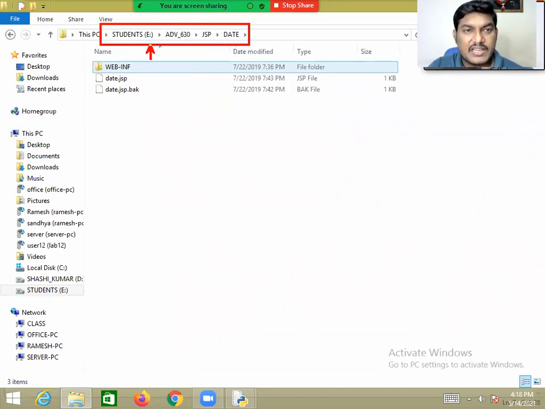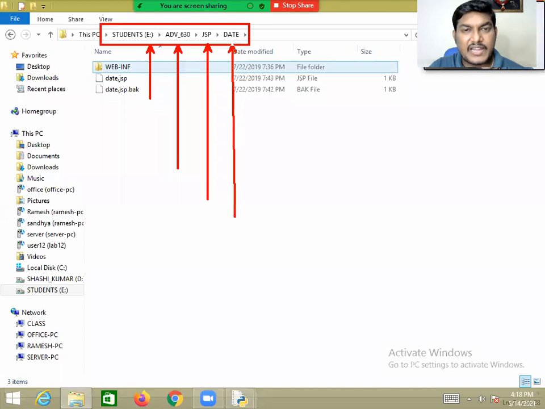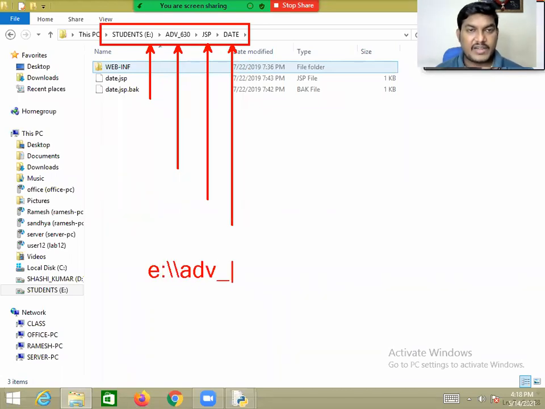In which path, sir? E drive, ADV_630. Instead of that JSP, I just want to check whether this path physically exists or not. So what is the way you have to write it, sir? E://, then ADV_630 //, then JSP // data. This is the path you have to write.